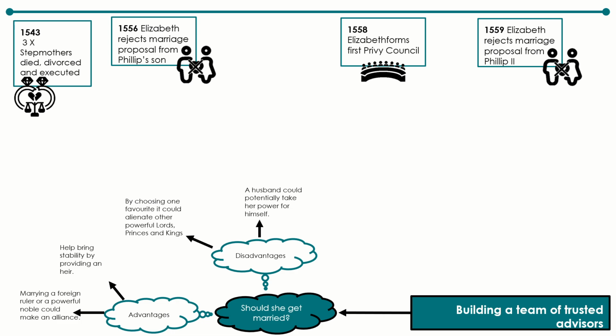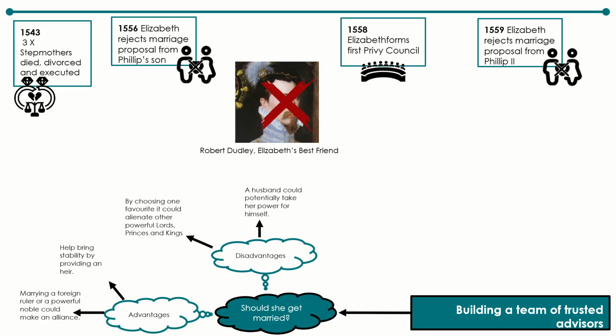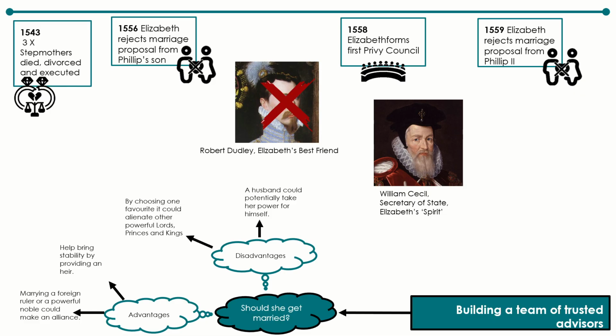Similarly, Elizabeth had to surround herself with a trusted group of advisors to form her Privy Council. Once again, Elizabeth had to tread with caution, because if she was seen to just pick her favourites, it may cause jealousy and resentment from some powerful nobles who Elizabeth could not afford to rebel. Subsequently, she made a big show of not selecting Robert Dudley, her childhood best friend, to avoid alienating any powerful lords. She also made the sensible decision of appointing William Cecil as her Lord Chancellor. He was a competent and loyal advisor that Elizabeth would often refer to as her spirit.